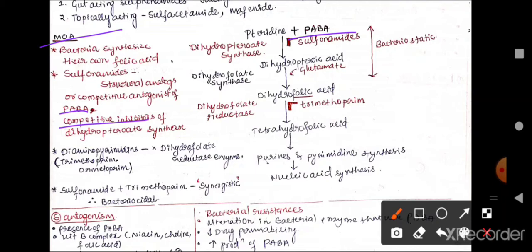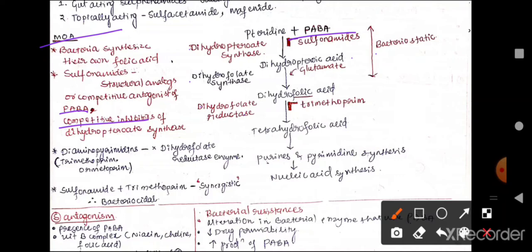Union of para-aminobenzoic acid with pteridine by the action of dihydropteroate synthase forms dihydropteroic acid. From the dihydropteroic acid, by the action of dihydrofolate synthase, there is the formation of dihydrofolic acid. And this dihydrofolic acid is reduced to tetrahydrofolic acid by the action of dihydrofolate reductase.